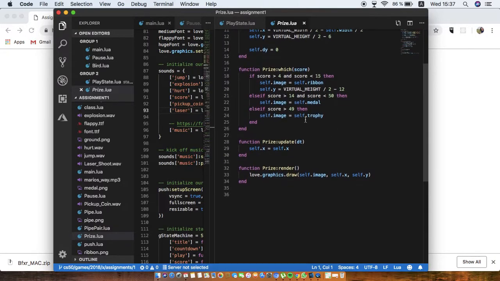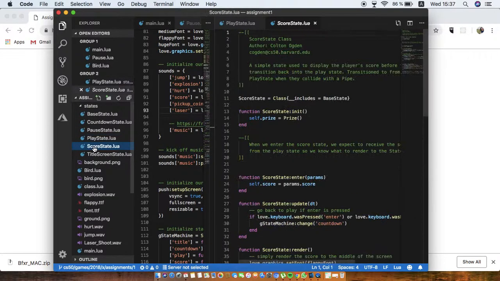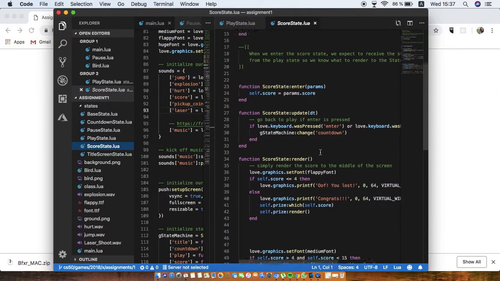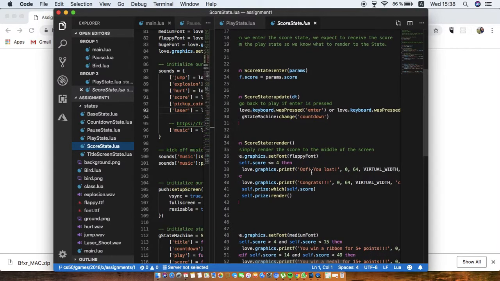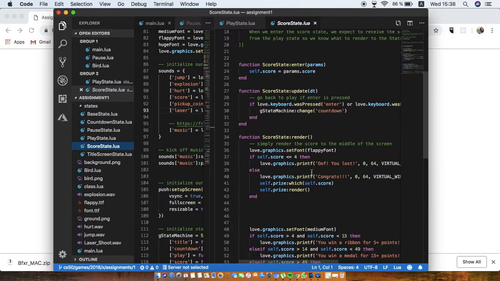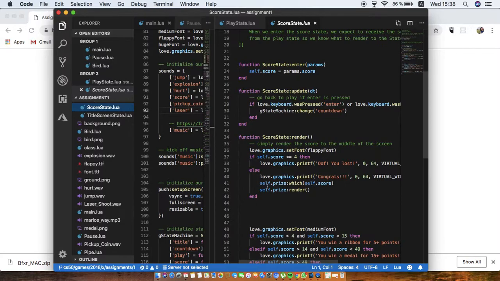And then all that is going to be played out in the score state. We don't even render the prize unless the score was over 4. So it says if score is less than or equal to 4, then it's just going to say, oof, you lost. But if it was more than 4, we're going to go ahead and render a prize. And then in the prize class, you get more information about which prize exactly it's going to be and the size and where and whatnot.